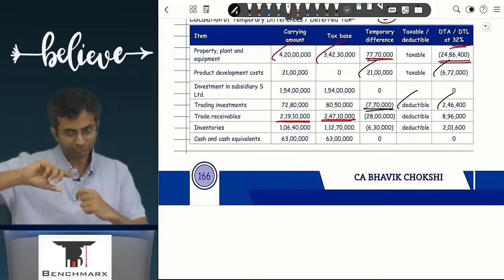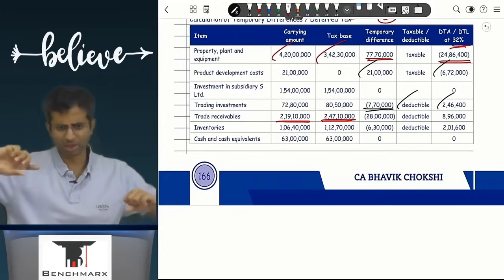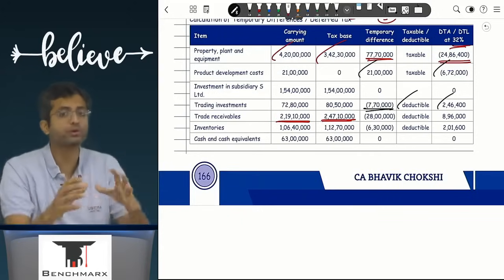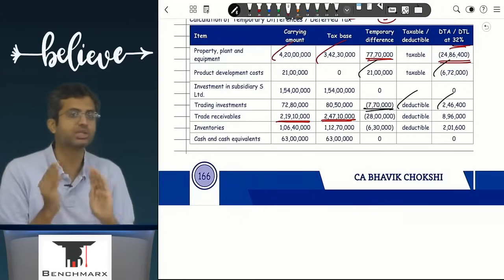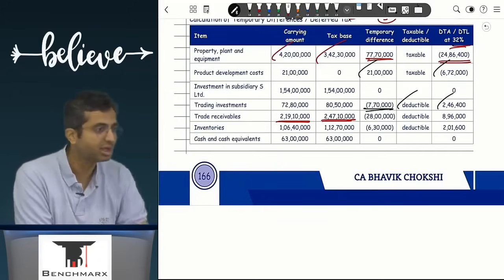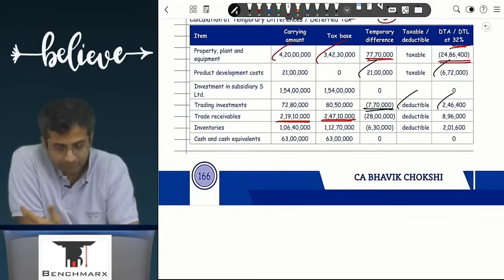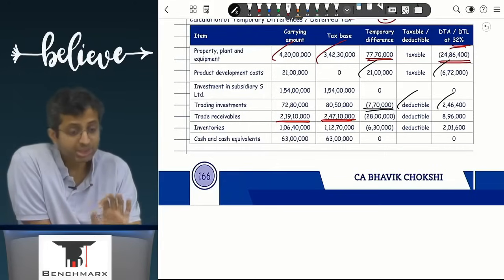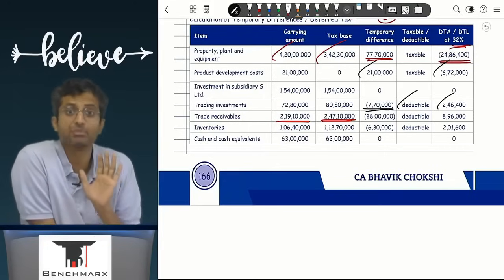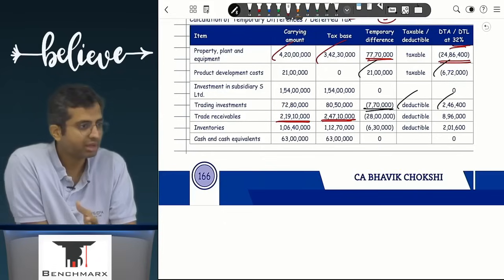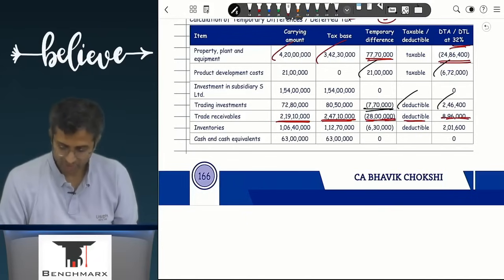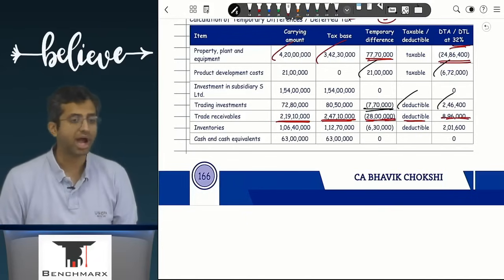That means tax base is greater, carrying value is lower. Answer is in the same direction. Asset gives rise to asset. Logically, now that you see, this makes the whole flow. That is why, if we look at the end, if you are interested in the logic, the question explains very well. Like if you go to see bad debt, full loss is given in books, income tax is giving you slowly 20, then another 30, then another 50. So you're saying deduction will be availed in the future. It's a temporary difference. And if deduction will be availed, that is a deductible temporary difference, will give rise to a deferred tax asset, and hence for this difference of 28 lakhs, you are having at the rate 32% a DTA. Are we clear with this?